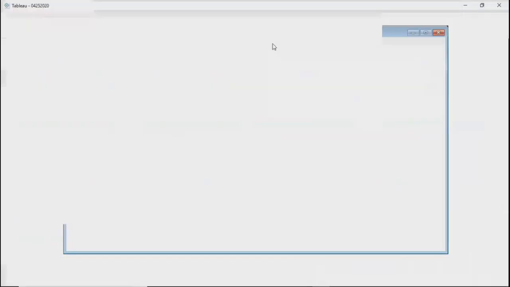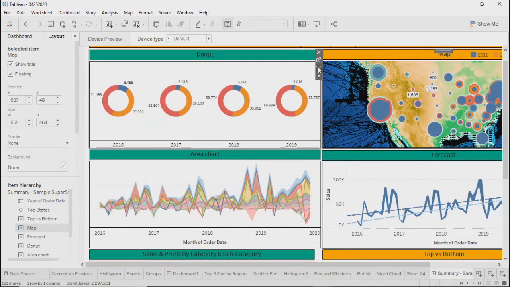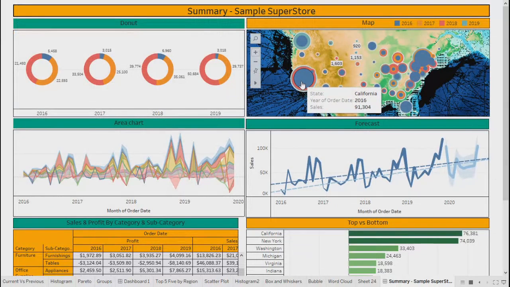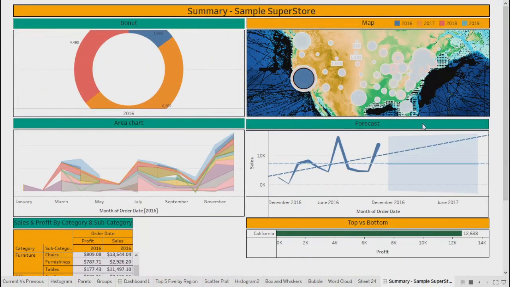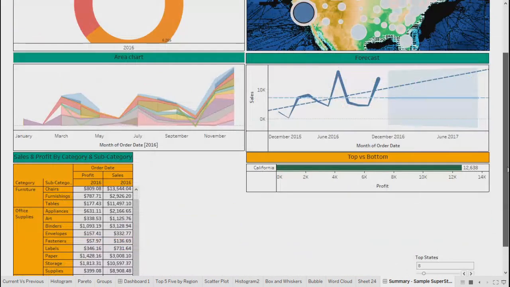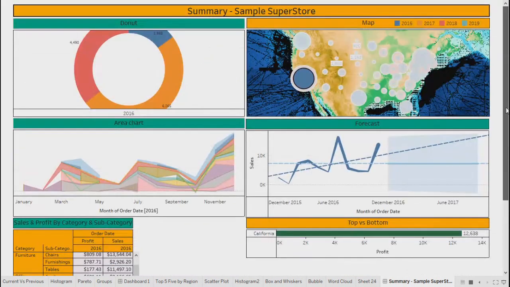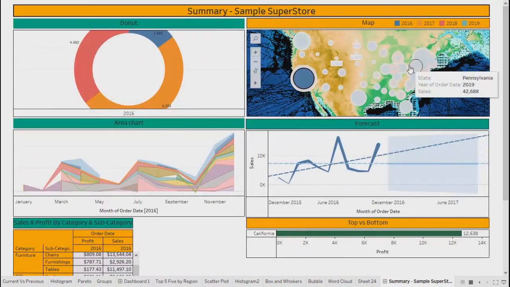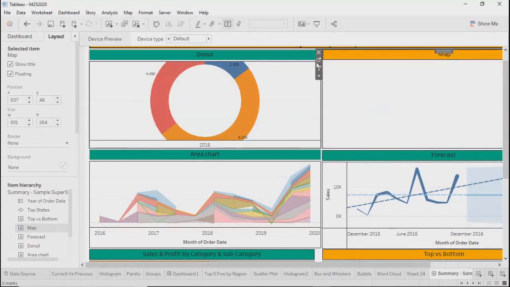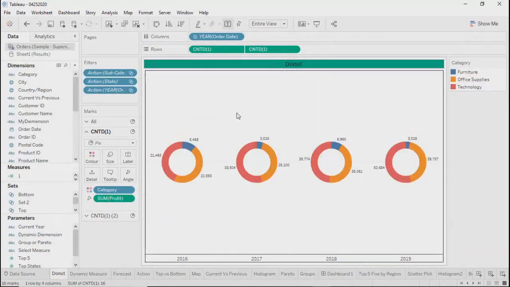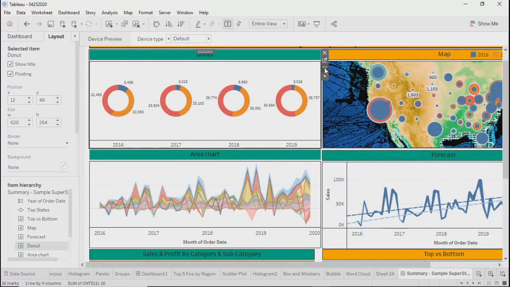I want data of California to be filtered in all other sheets. Just wait a minute. I'll go here. On the dashboard itself, I wanted to show different levels of filters actually. So use it as filters.